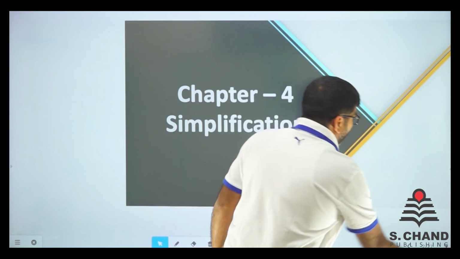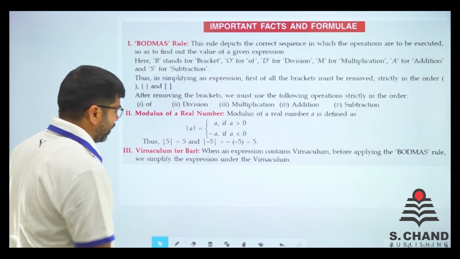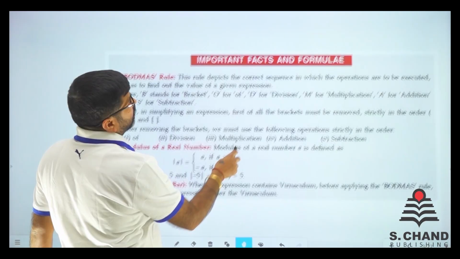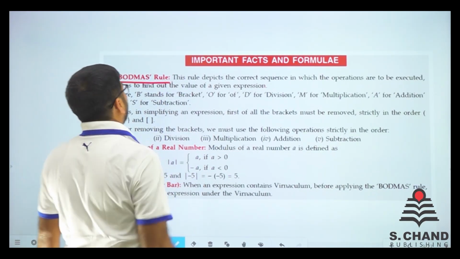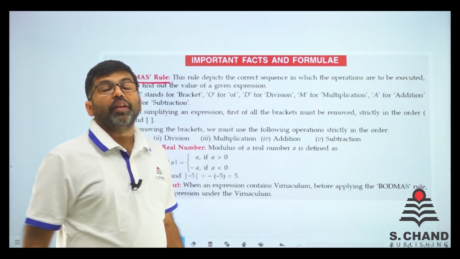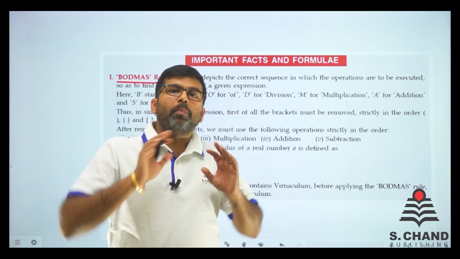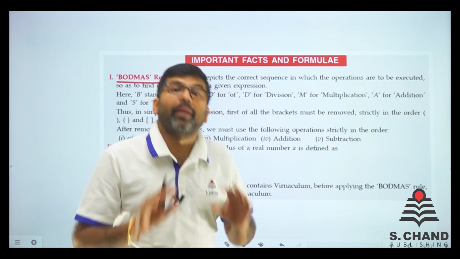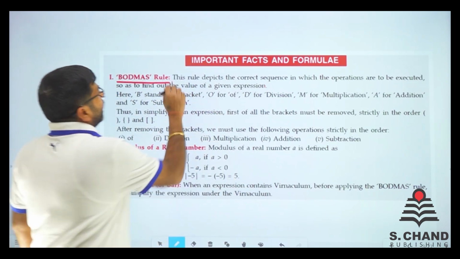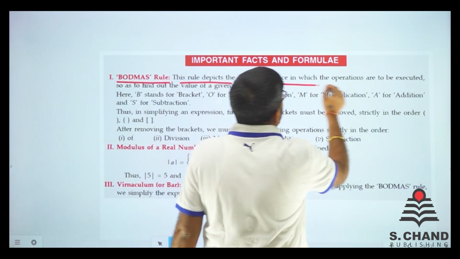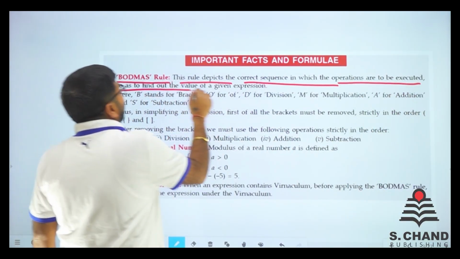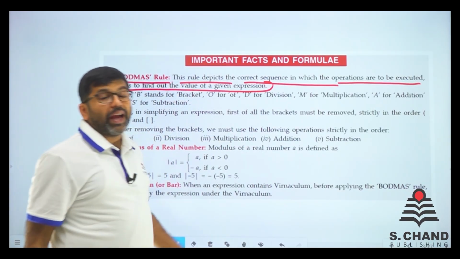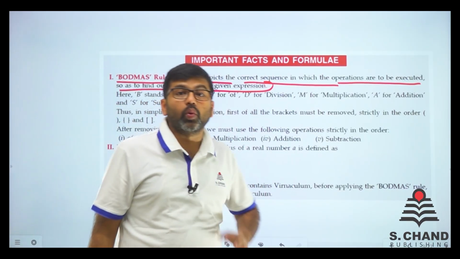Here we go. This part is from the book itself. Let's see what it says. It says BODMAS rule. It is a very important rule and I am very sure that you must have read it and applied it also. What is BODMAS? This rule depicts the correct sequence in which operations are to be executed so as to find out the value of a given expression, and you must follow this rule.